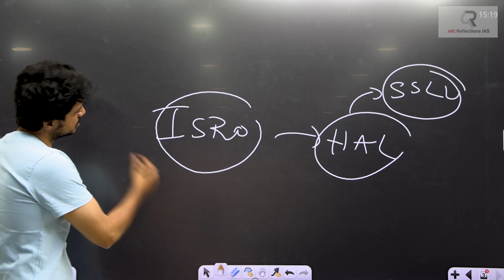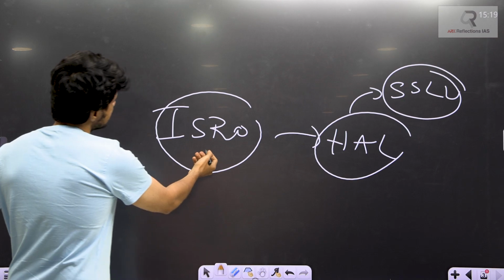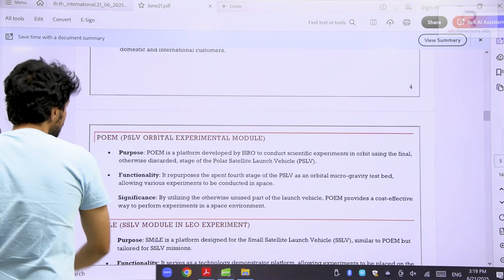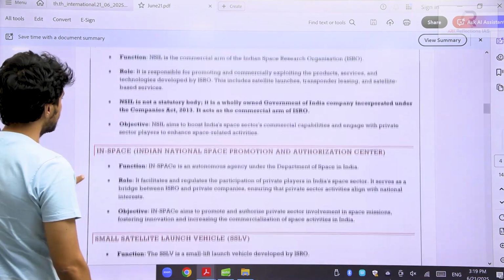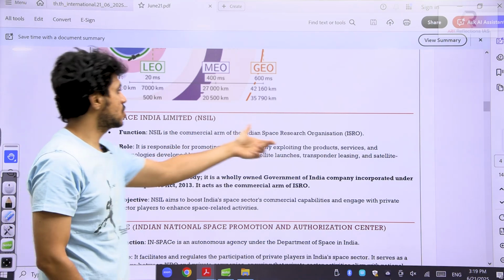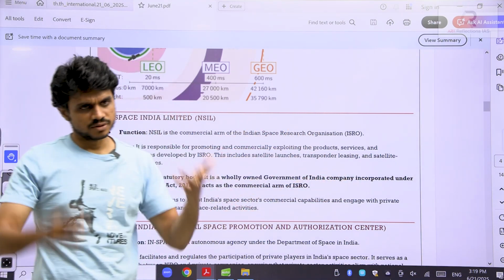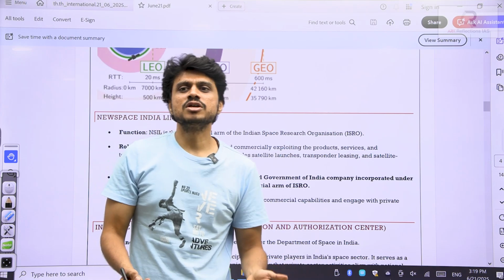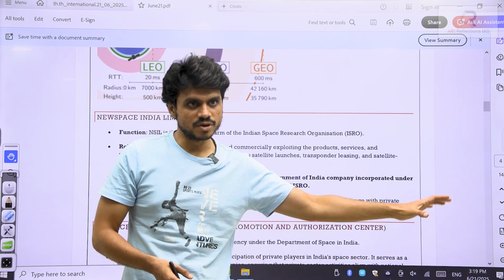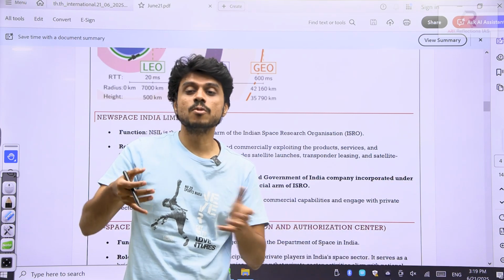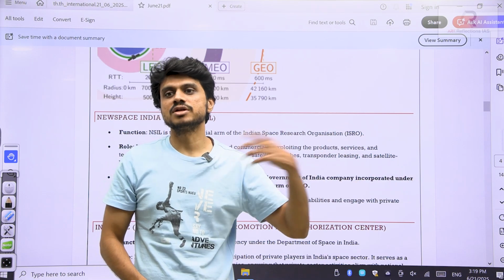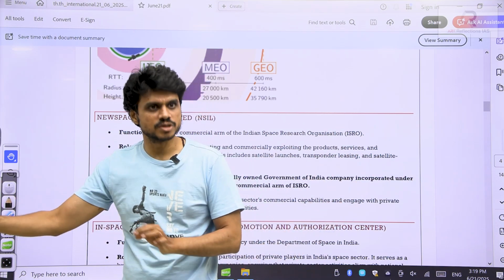Okay, let's understand one more thing. ISRO has various wings also. Now ISRO alone will not go and discuss all these things. So ISRO has another wing called the New Space India Limited. This is the commercial arm of the Indian Space Organization. Just like if you come to the class and have to talk to the teacher, you will go to a different place. If you have to know about the course related details, you will go to a different person. If you have to understand mentorship and all, then you will reach out to a different person, right?